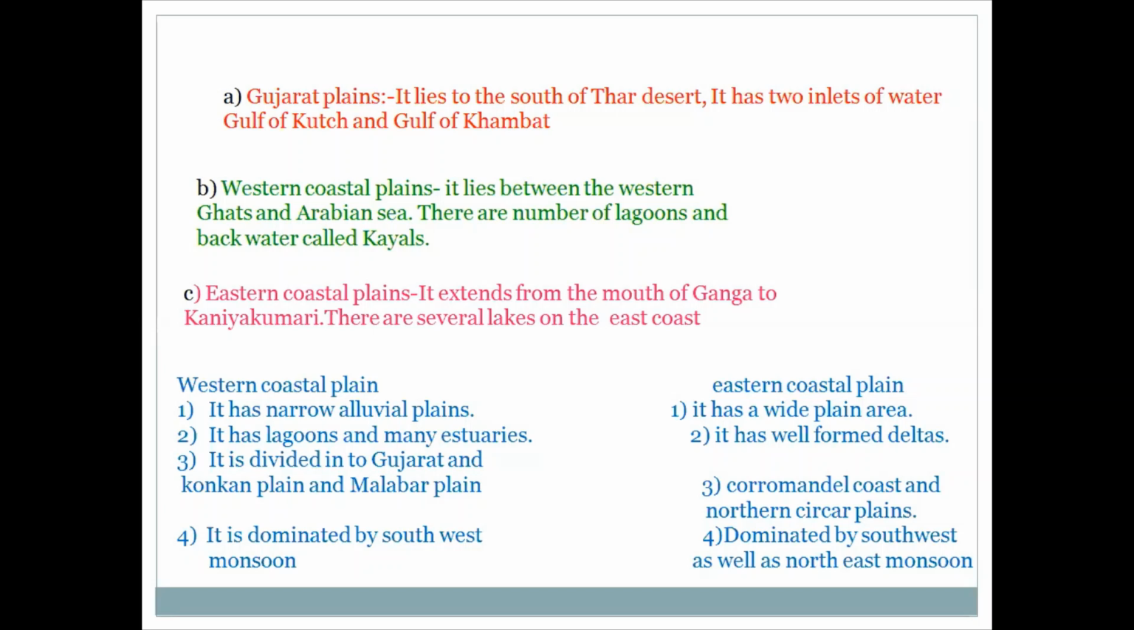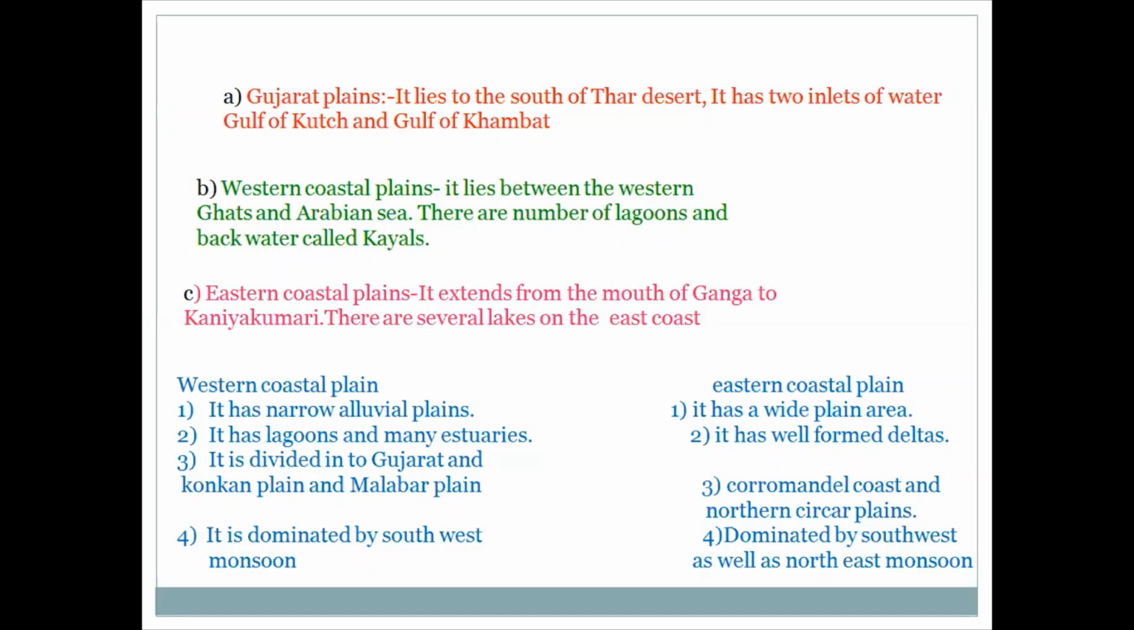Now the difference between western coastal plain and eastern coastal plain. Western coastal plain, it has a narrow alluvial plain, whereas eastern coastal plain, it is a wide plain area. Western coastal plain, it has lagoons and many estuaries. Estuaries means where the river water falls into the salty ocean water. Eastern coastal plain, it has well-formed deltas.